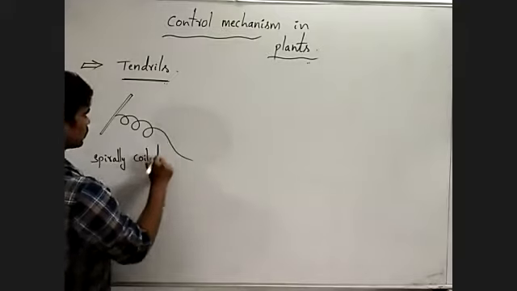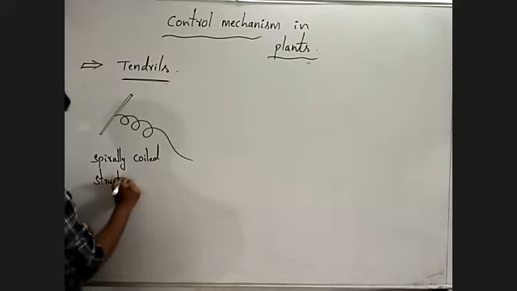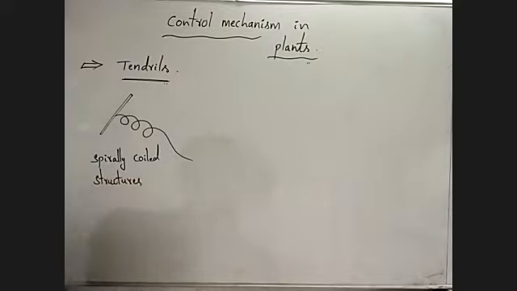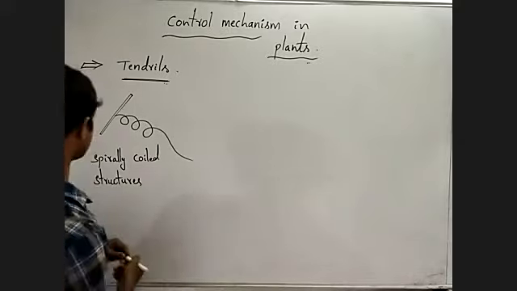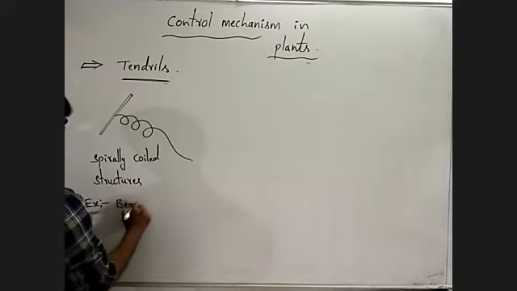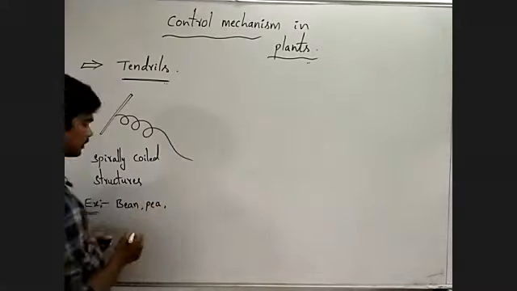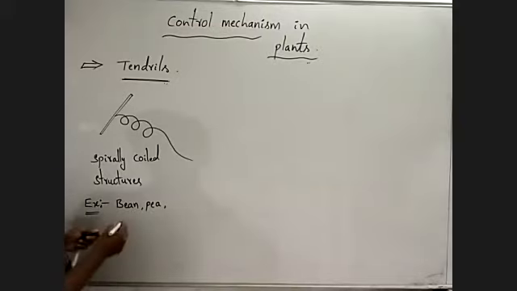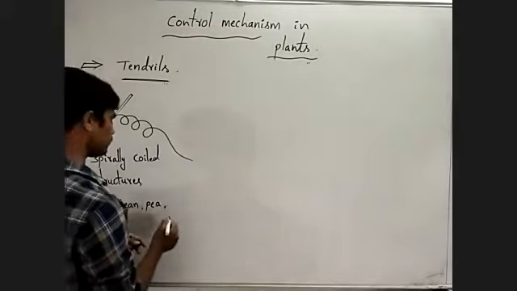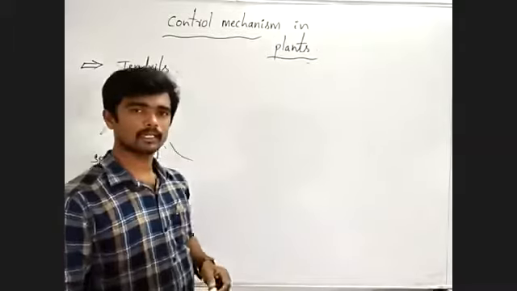Spirally coiled structure. These are called usually tendrils. Okay. For example, bean plant, pea. Okay, we can observe bean, pea, or any other different bitter gourds, bottle gourds, like this, etc.